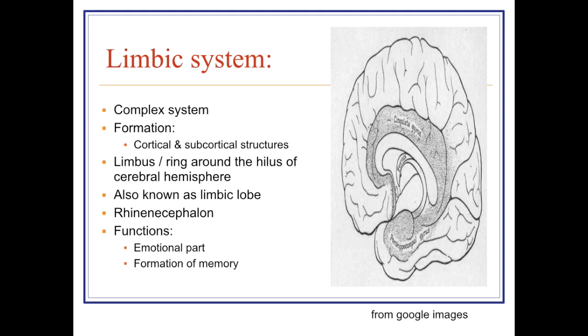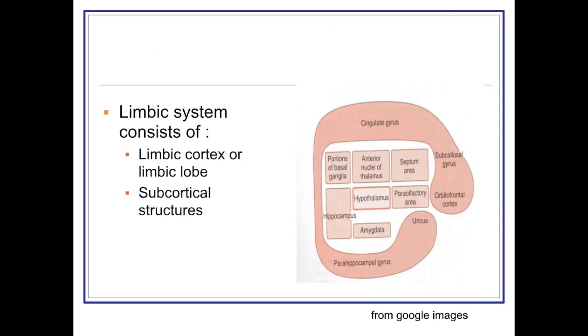Previously it was known as rhinencephalon because it is concerned with the function of smell. It is also important for the emotional part and also for the formation of memory. It is also known as the visceral brain because it is concerned with various visceral functions. It regulates various autonomic functions.